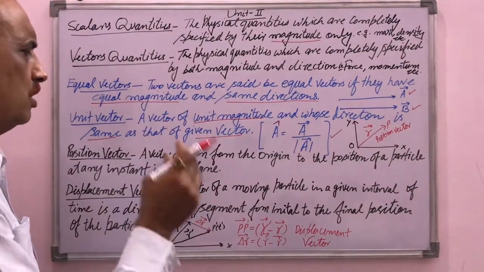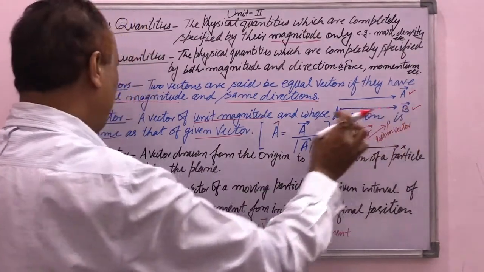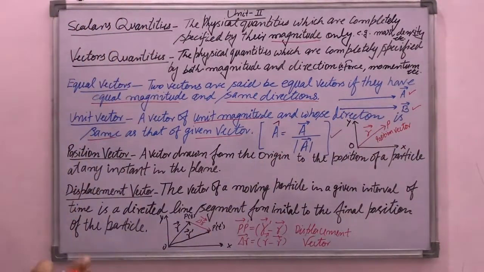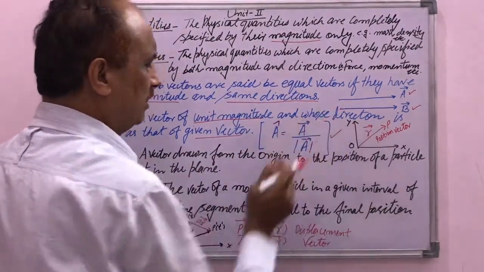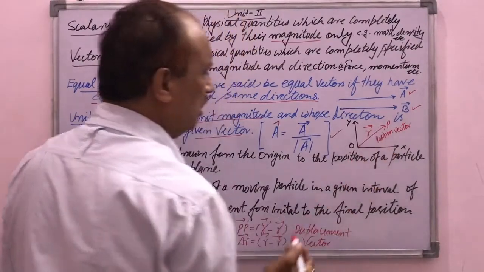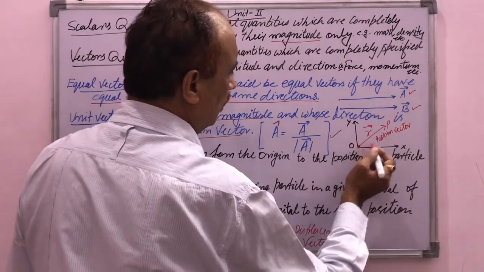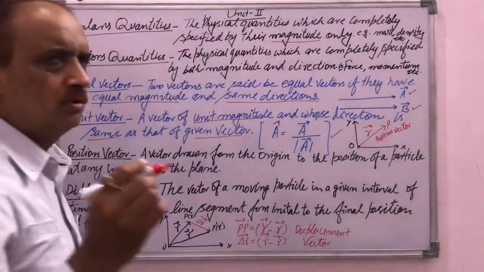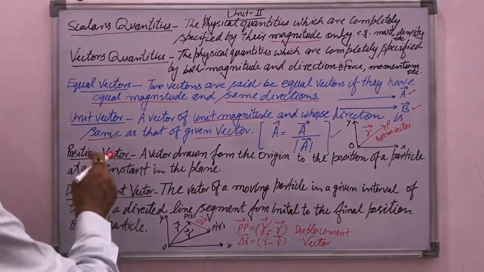So a vector drawn from the origin to the position of the particle at any instant of time in a plane is known as the position vector. So here is small r. The r vector is the position vector, the vector drawn from the origin to the position of the particle at any instant of time.